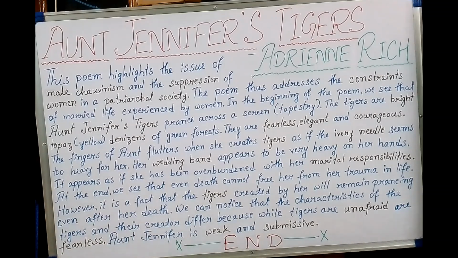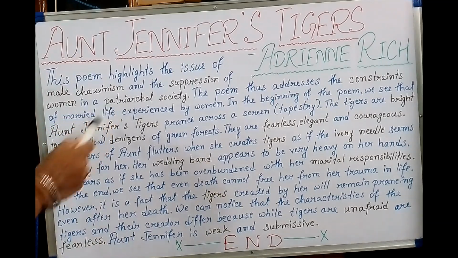This poem highlights the issue of male chauvinism and the suppression of women in a patriarchal society. So this particular poem, Aunt Jennifer's Tigers, written by Adrienne Rich, highlights the issue of male chauvinism. Now, what is chauvinism? Chauvinism means dominance, that is male dominance, and the suppression of women in a patriarchal society. And it also highlights the problem of woman suppression in a society dominated by men, that is patriarchal society.